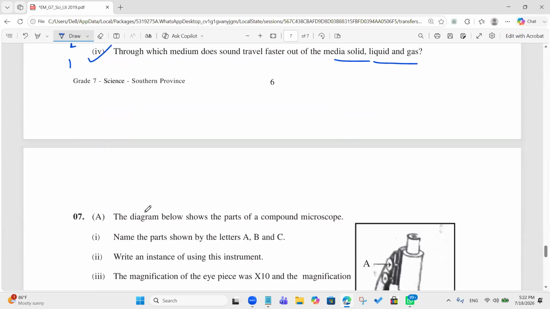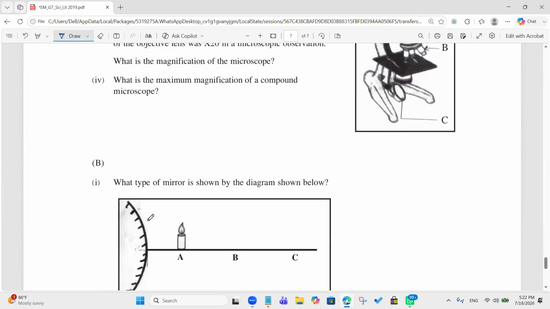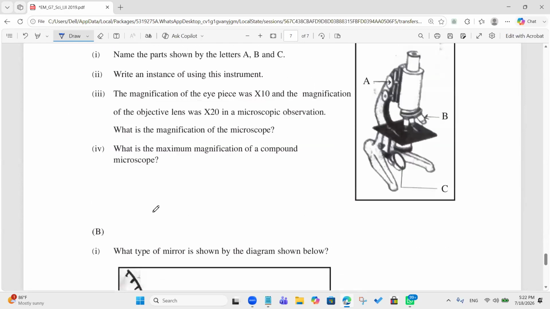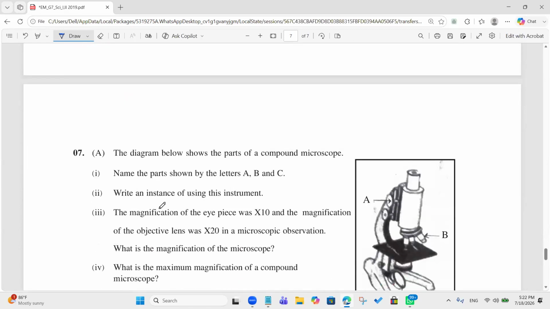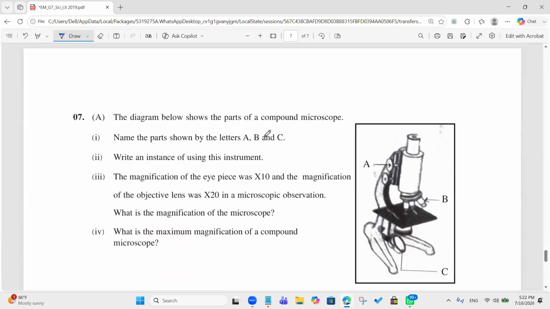Next one. 7th question, the last one. Yes, this is the last question. The diagram below shows the parts of a compound microscope. Name the parts shown by letters A, B, C. What is A? Coarse adjustment knob. B is the objective lens. C is the mirror.